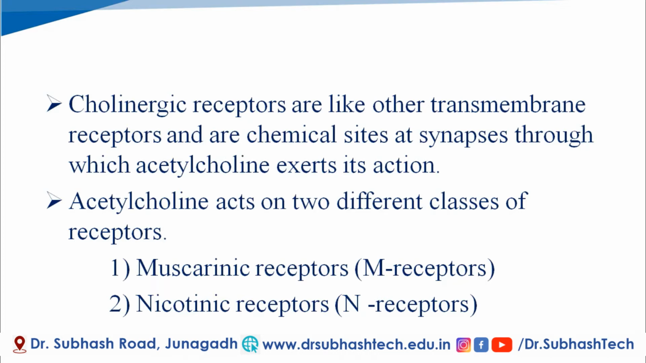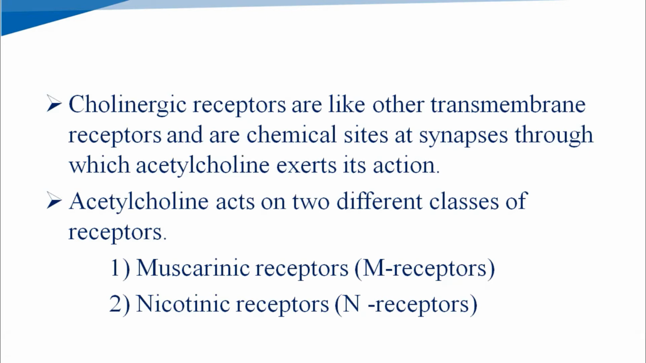Cholinergic receptors, like other transmembrane receptors, are chemical sites at synapses through which acetylcholine exerts its action. We have seen in the previous video tutorial that the cholinergic neurotransmitter is acetylcholine, meaning the neurotransmitter for the parasympathetic system is acetylcholine, and acetylcholine gives its action through cholinergic receptors. So cholinergic receptors are transmembrane receptors, meaning they are located at the membrane.